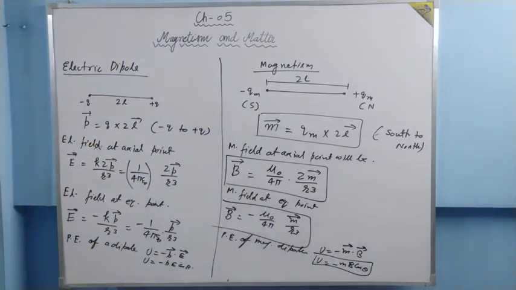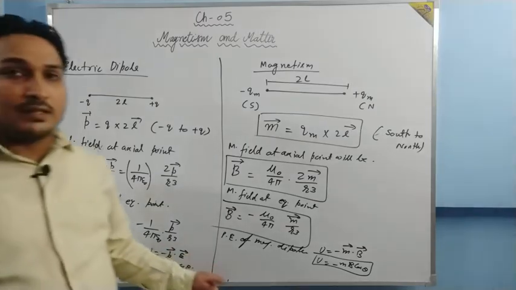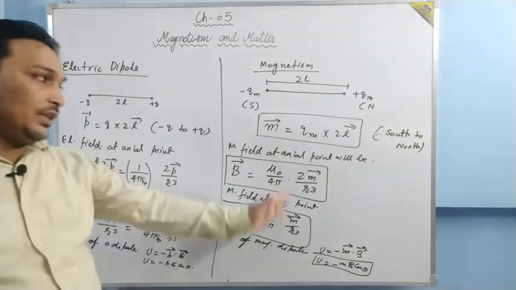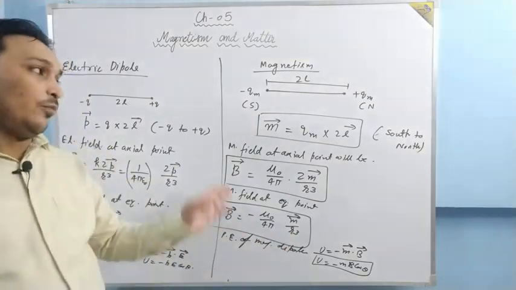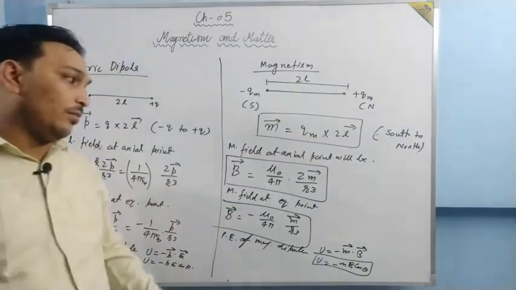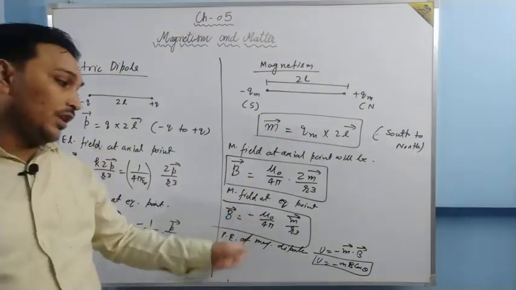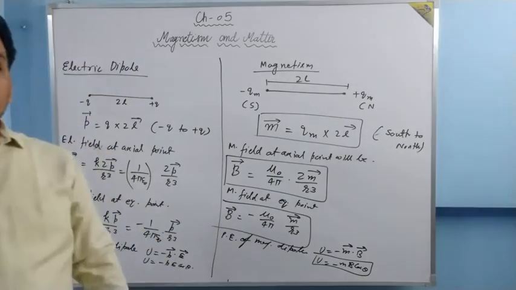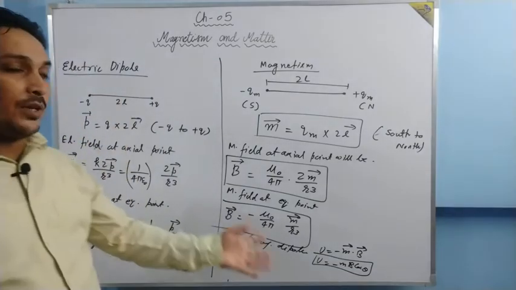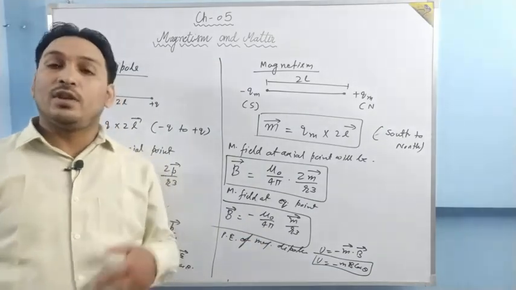What I am doing is just exchanging the variables. In the last year's syllabus, these were there to prove. All these were there to prove. We were proving this, and this, and this. But this year it is not there. All these topics are not there in your syllabus. Then why am I telling you?